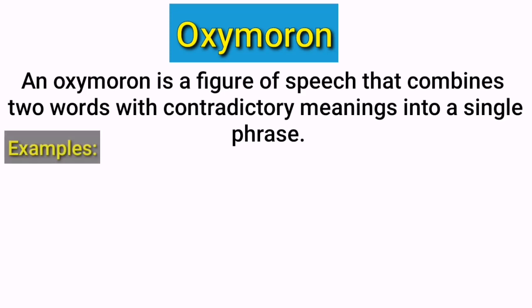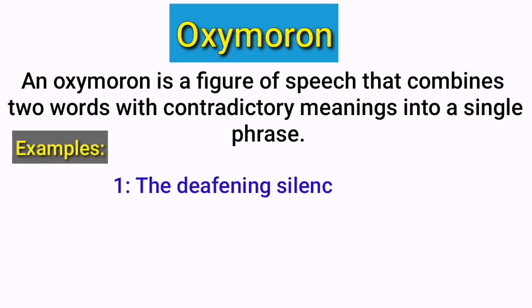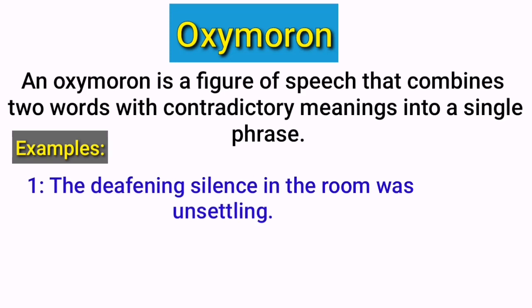Just look at these examples. The deafening silence in the room was unsettling. Observe this example, here the two words, deafening silence, is an oxymoron. Basically, these two terms are opposite because deafening refers to a sound which is so loud that it can make others deaf. And the word silence, as you know the meaning of it. So, both of these words are opposite to each other. So, this is called an oxymoron.